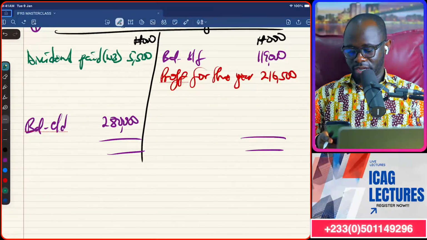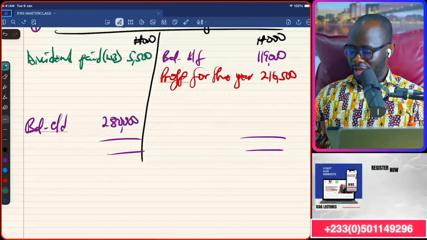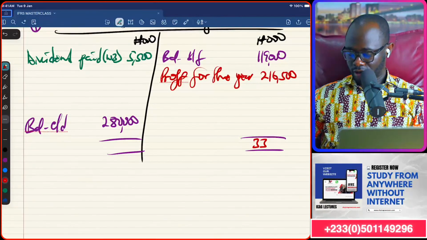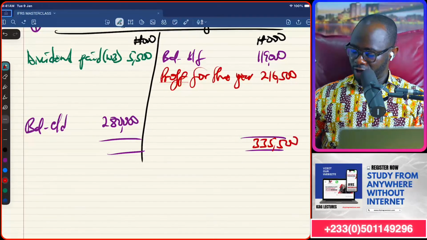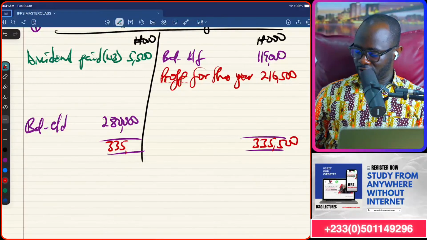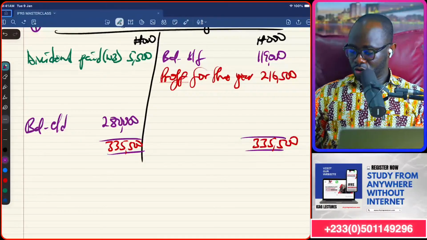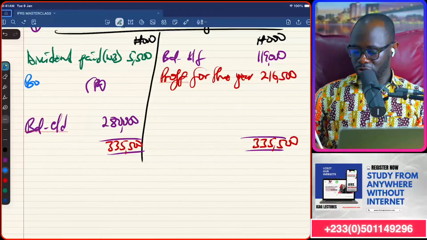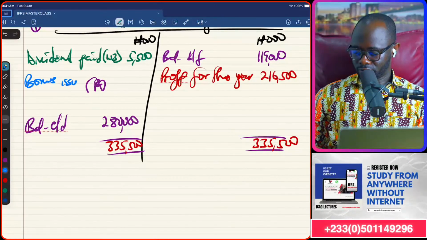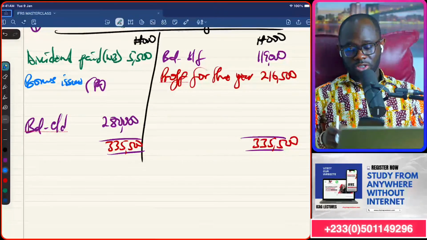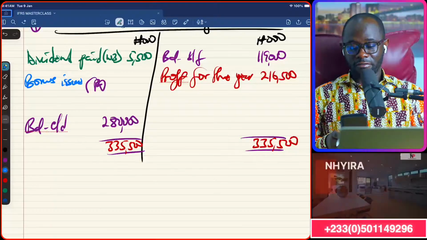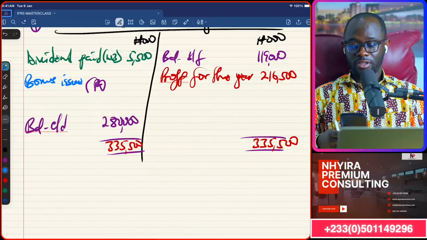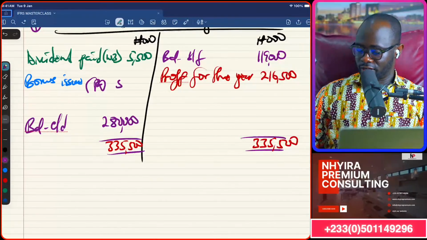119,000 plus 216,500, and that is 335,500, 335,500. So the balancing figure will be termed as bonus issue. Sounds good? And that will be minus into bracket 5,500, 280,000. And that is 50,000 Naira.